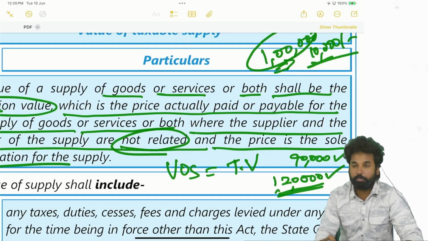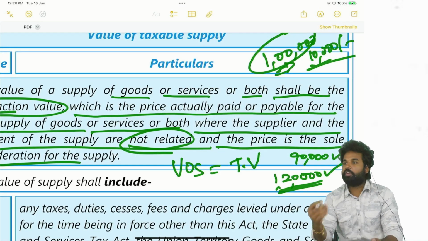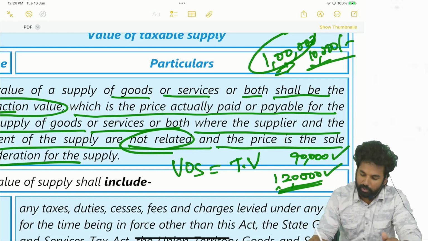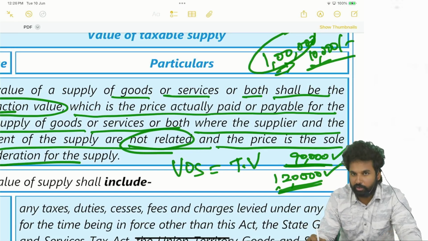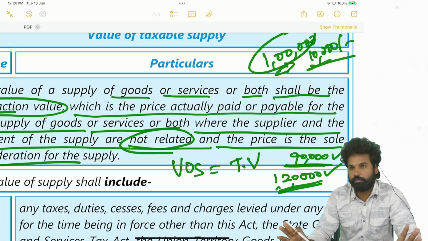See, whenever the price is the sole consideration, see why I am taking the example of a friend. A friend will not be covered under the definition of related person. Actually, the utmost related persons will be friends only, but it will not be covered under the definition of related person. It cannot be covered also. If we are giving to your friend at 90,000 rupees, 90,000 rupees will be the value. If you are giving at 1,20,000 rupees, 1,20,000 rupees is the value.